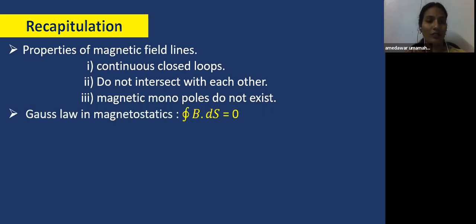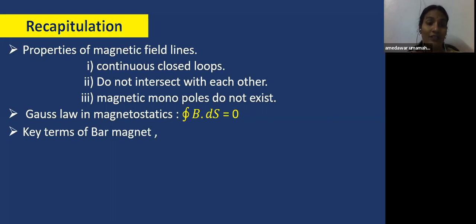And also we learned about the Gauss law in magnetostatics, that is integral B dot ds equal to 0, which means the total magnetic flux through a closed surface is always 0, unlike electrostatics. In electrostatics, the total flux is equal to 1 by epsilon naught times the charge enclosed by that surface. But in magnetostatics, the total flux through a closed surface is always 0. So children, you have to notice that Gauss law means not only electrostatics, it is also in magnetostatics. Read the question carefully.